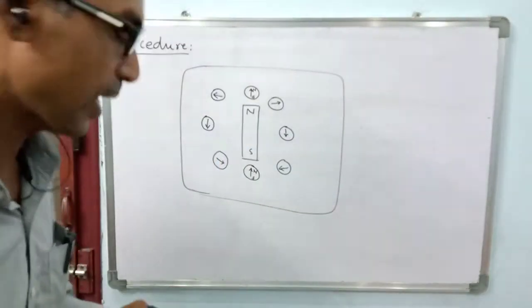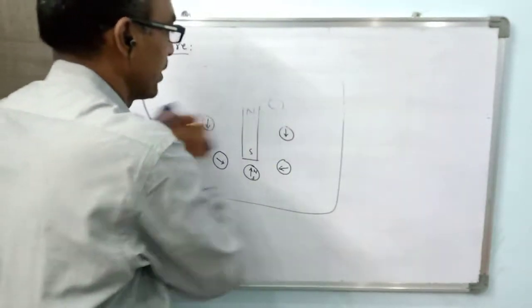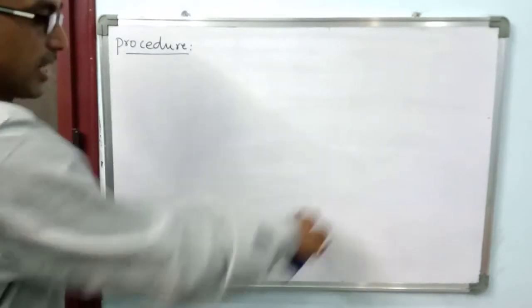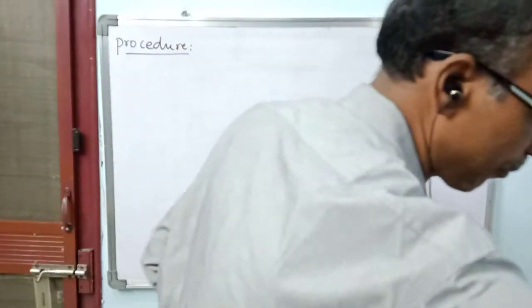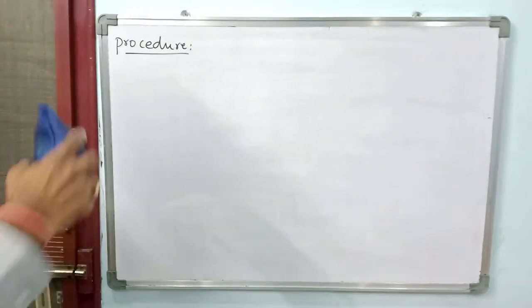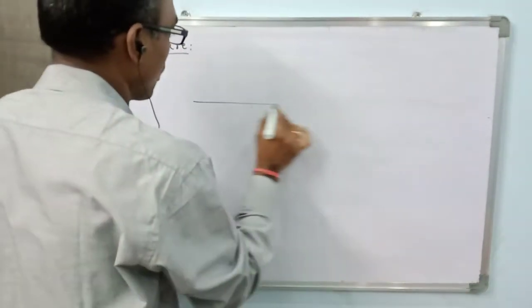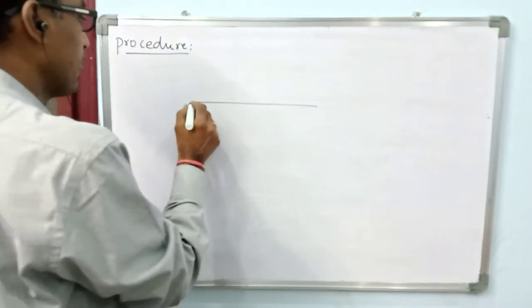Now I will take away this magnet from here. This magnet is taken away and kept far away. Now I am taking a copper conductor, copper wire.